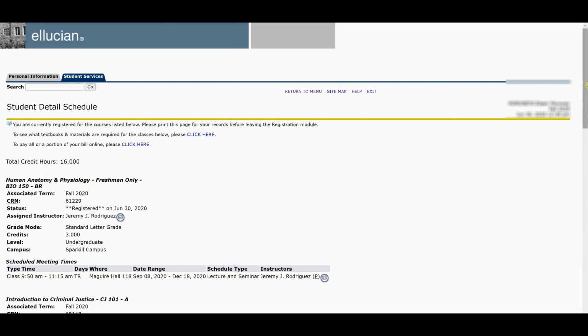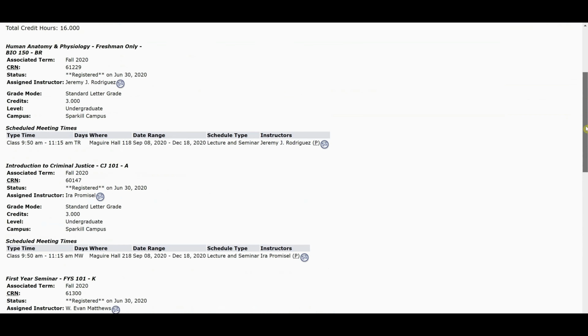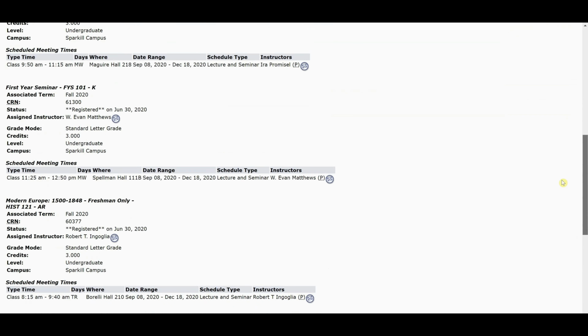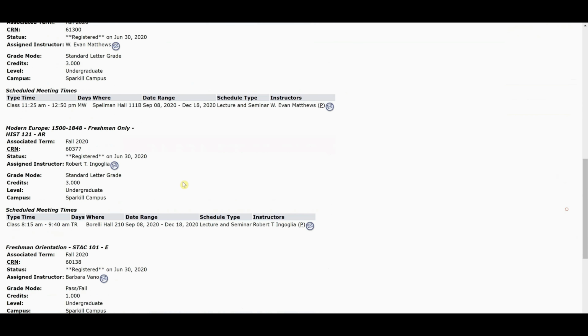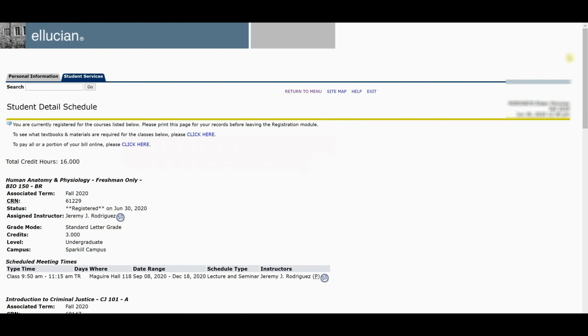And this gives you a detailed schedule. It just gives you the days, the time, professors, and it lists it just like this. Actually, what's great is if you need to email a professor, their link is right there. So this is a great tool for you because then you really can see and print your schedule for your records before leaving here, so you have that.